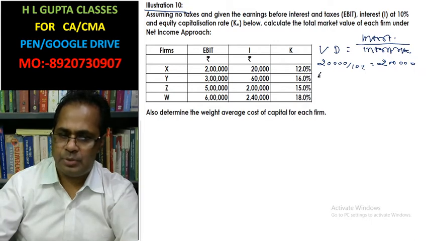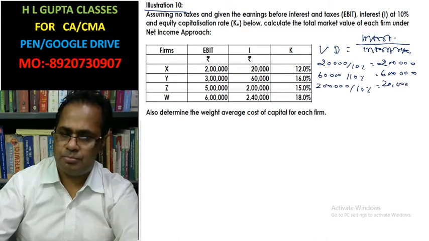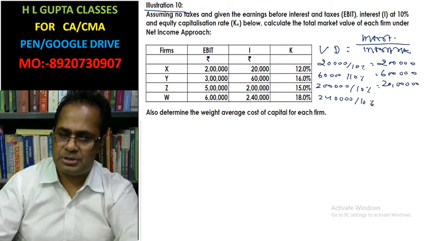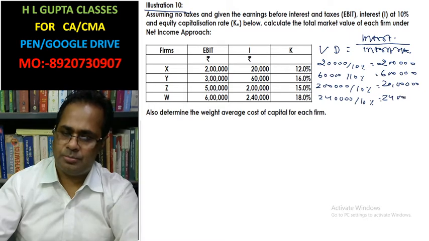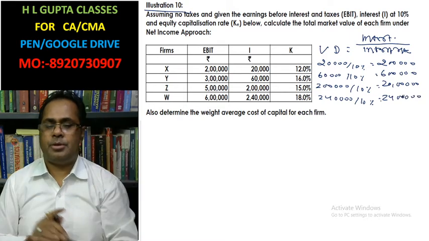60,000 divided by 10%, this is 6 lakh. 2 lakh interest divided by 10%, this is 20 lakh. 2,40,000 divided by 10%, this is 24 lakh. This is the value of debt.